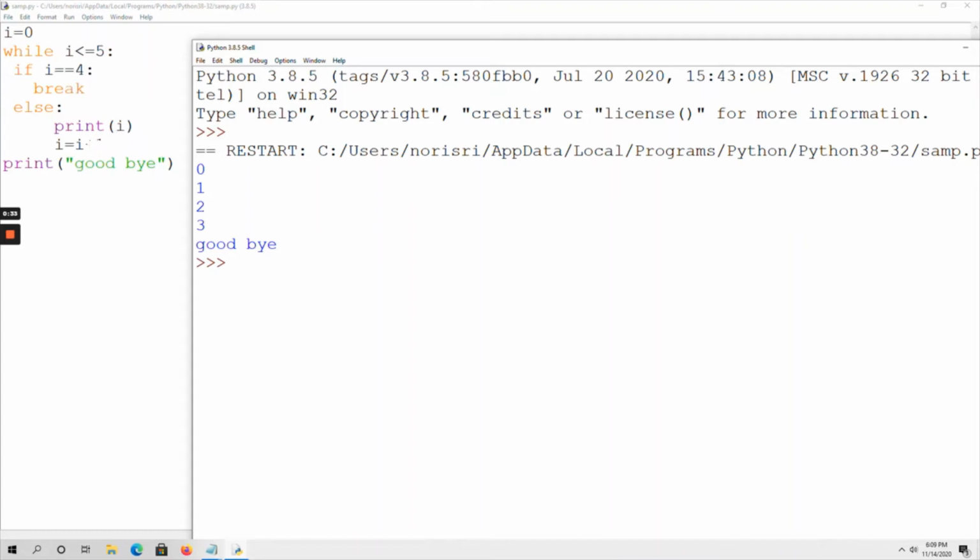Now I becomes 4 and it enters the while loop. 4 is less than or equal to 5, true. If 4 equals 4, the if block is true, so it breaks. That means it terminates out of the loop and executes the statement written outside the loop, that is, goodbye. So 0, 1, 2, 3, goodbye is the output. That's about break with respect to the while loop. Now let's execute it for the for loop also.